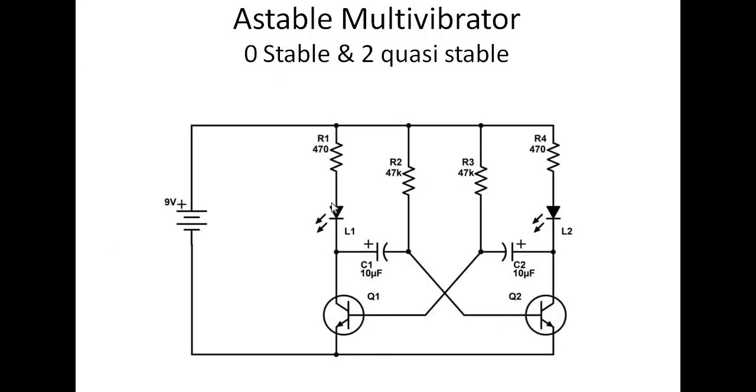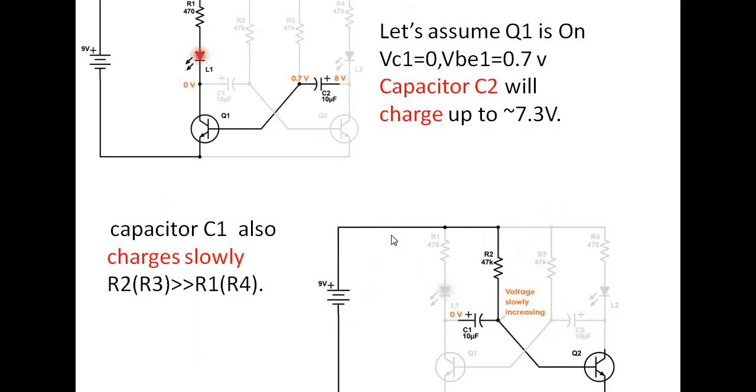If you look at the values here, this is the R1 value, 47 ohms, and this is the R2 value, 47 kilo ohms. That's why R2 is much greater than R1. So what is the luxury we will get if R2 is much greater than R1? It means this capacitor takes some amount of time to charge, right. Now this is the scenario.